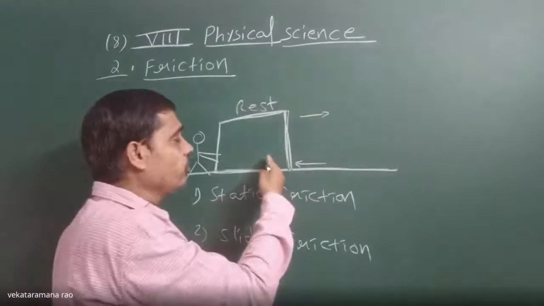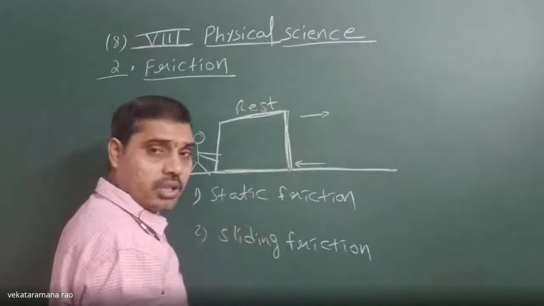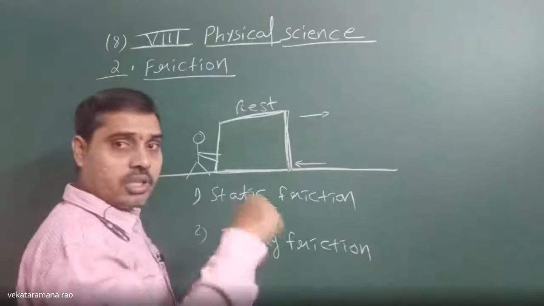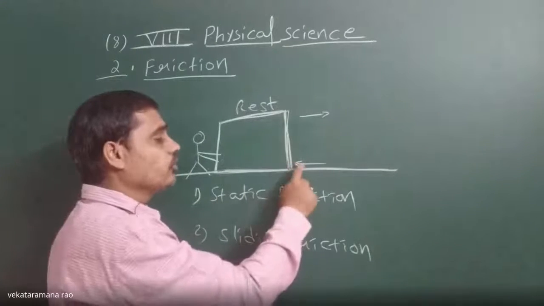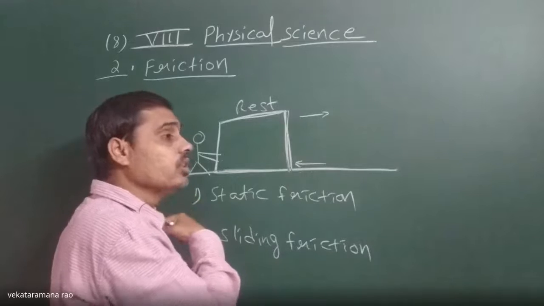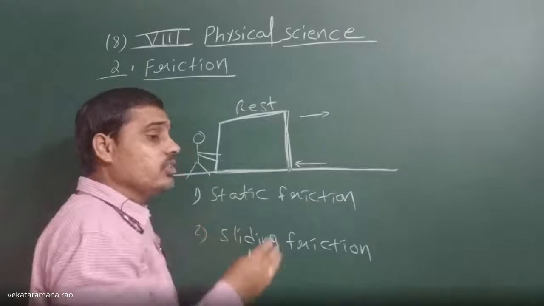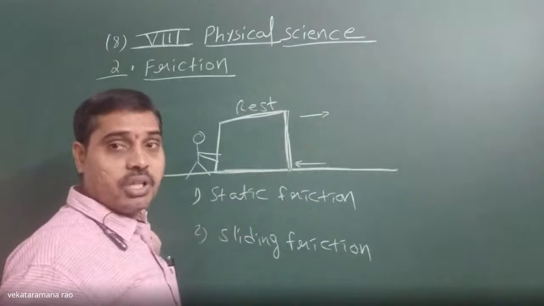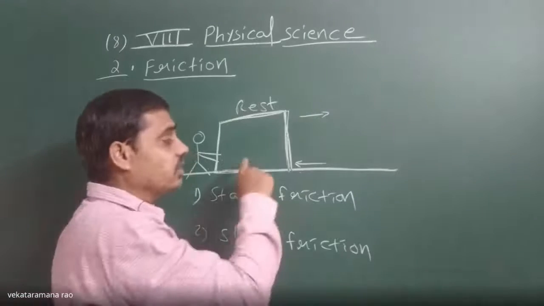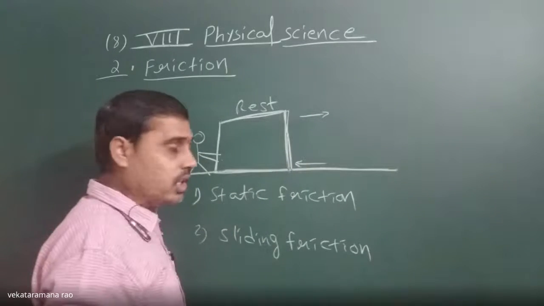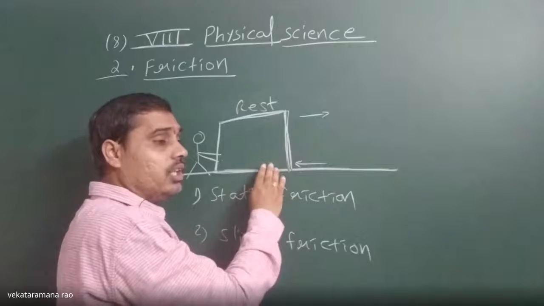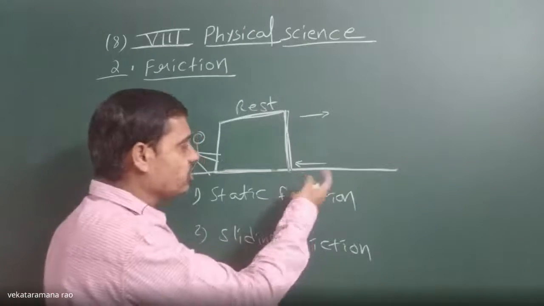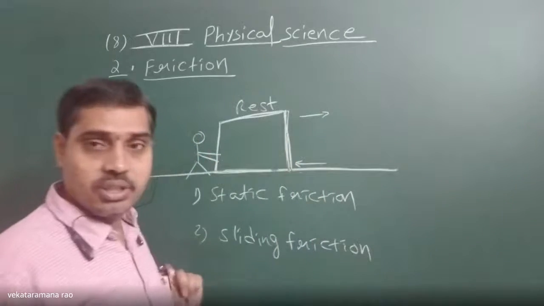Since the block is not moving vertically upwards or downwards, the net force is only along the horizontal direction. Then what do we call that net force? The force acting opposite to its acceleration or its motion, exerted by the surface on the block, is known as frictional force.